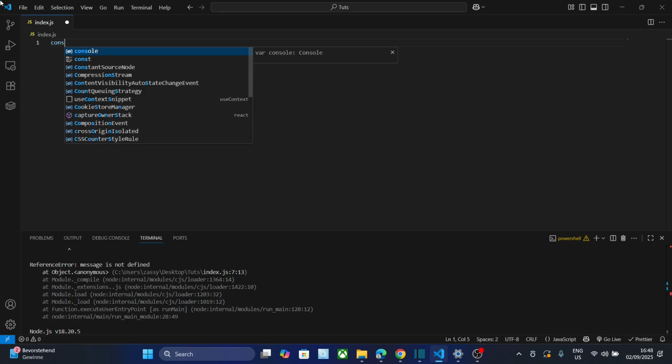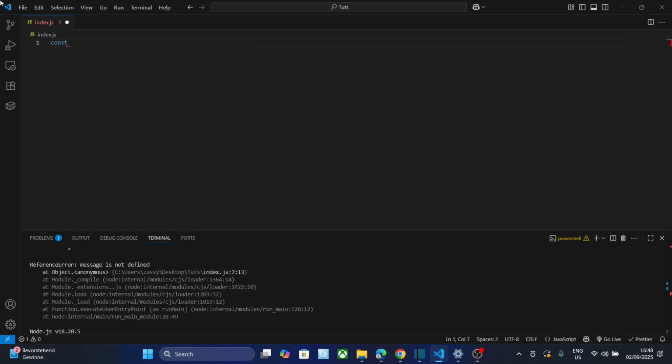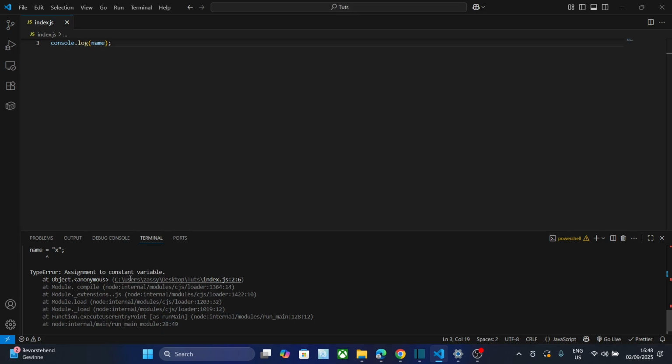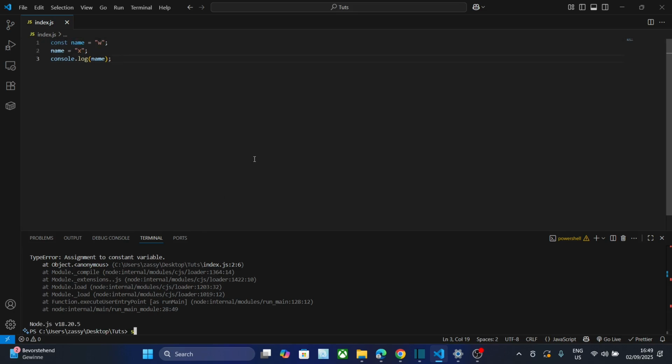So if we make a variable with const, and we want to reassign that variable with x, for example, we'll get an error. Yeah, assignment to constant variable, so it won't work.